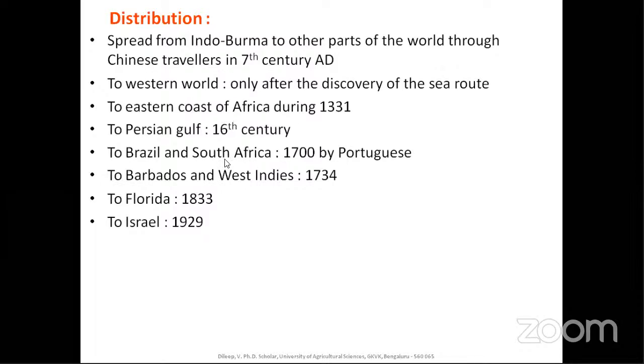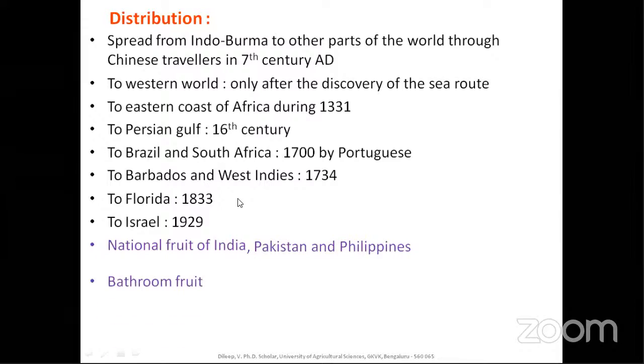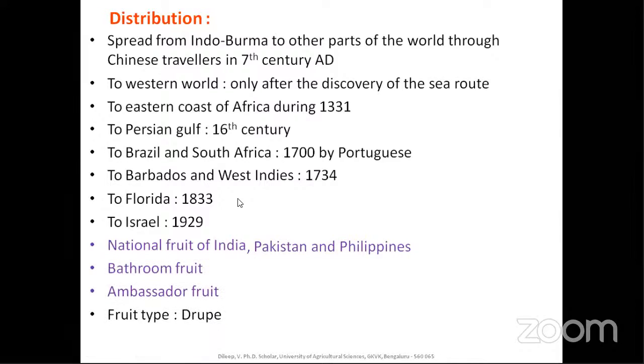It is also called ambassador fruit. So like this, the synonyms have come. And we all know that it is also the national fruit of India. Only India? No, it is also the national fruit of Pakistan and Philippines. And it is also known as bathroom fruit. Ambassador fruit, as I told. And the fruit type is drupe.